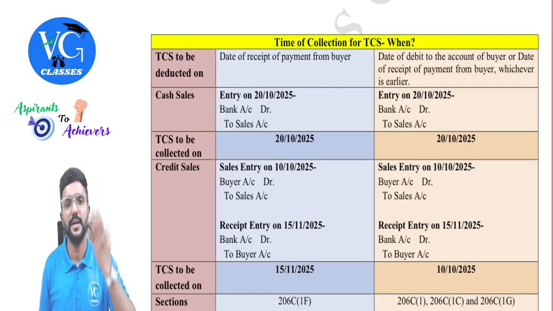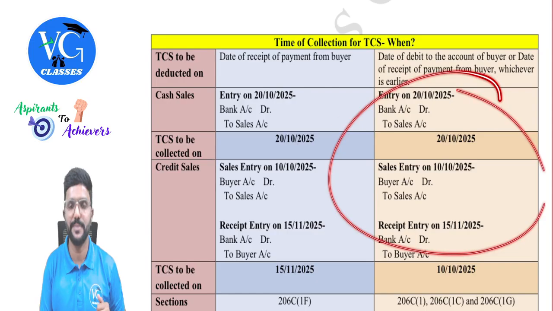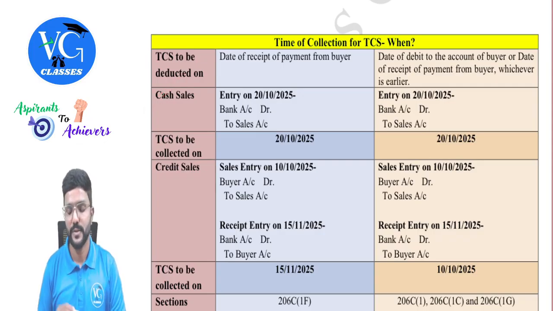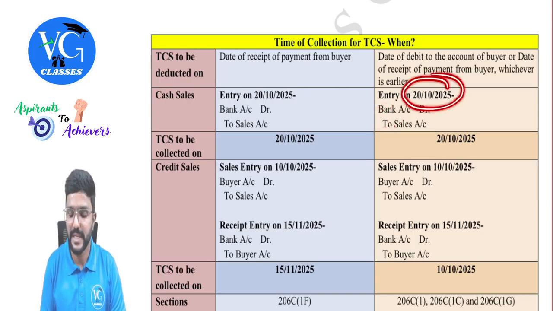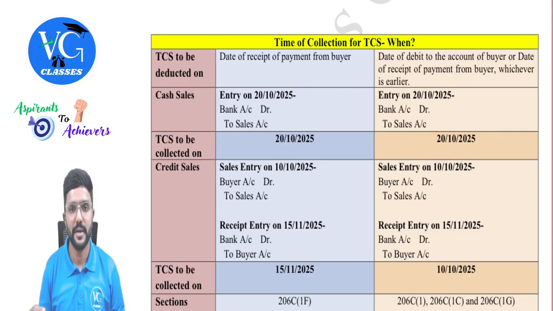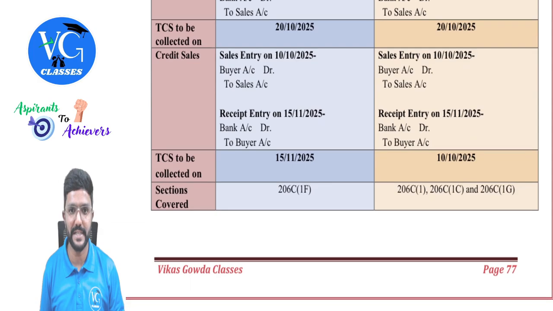Now assume I am the seller, you are the buyer. All these adjustments we are seeing in whose book? In my book as a seller. Okay. So assume it is a cash sale, so payment will be received immediately. So bank to sales. So TCS has to be collected on what day? 20th October.